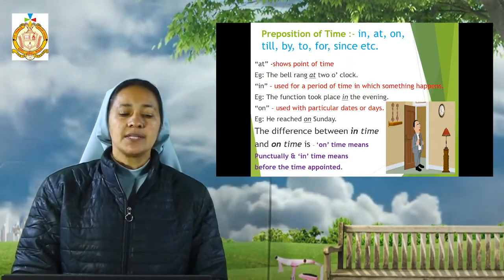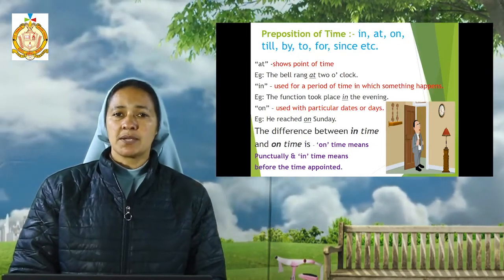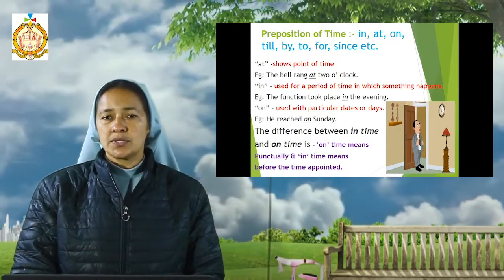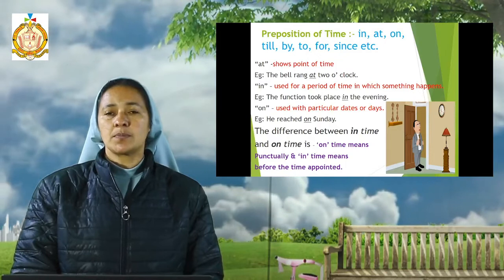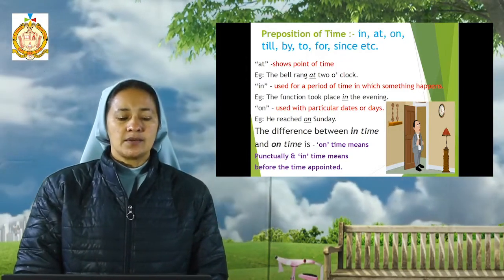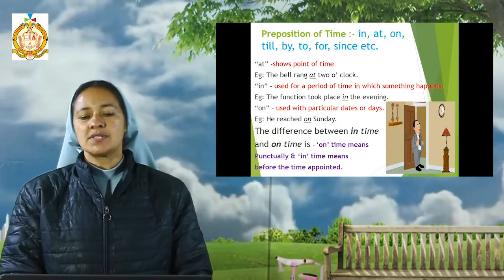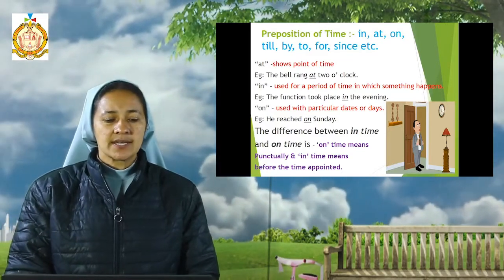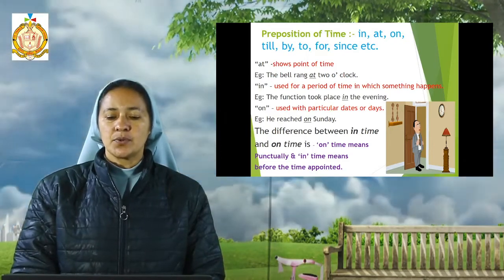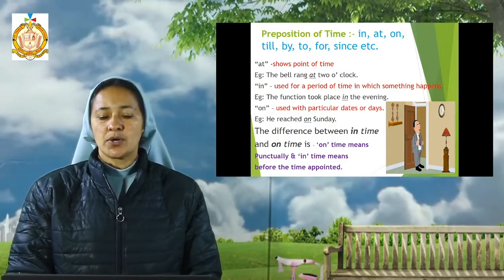Here the example is: the bell rang at 2 o'clock. So here we have a point of time, the exact time, 2 o'clock. Therefore, to show the point of time, we need to use the preposition word at. And in, where to use the word in? It is used for a period of time in which something happens. The example is: the function took place in the evening. The function took place in the evening, but the exact time is not mentioned.